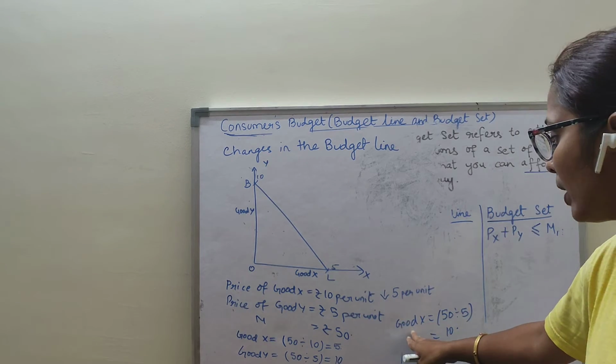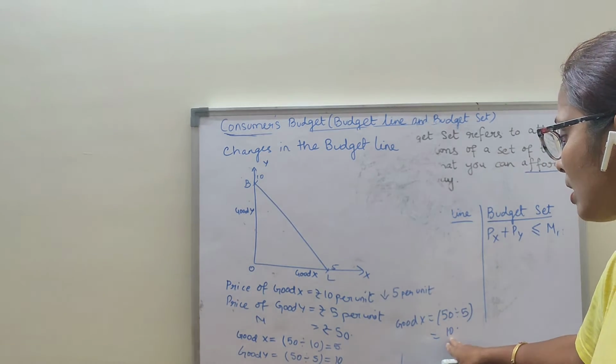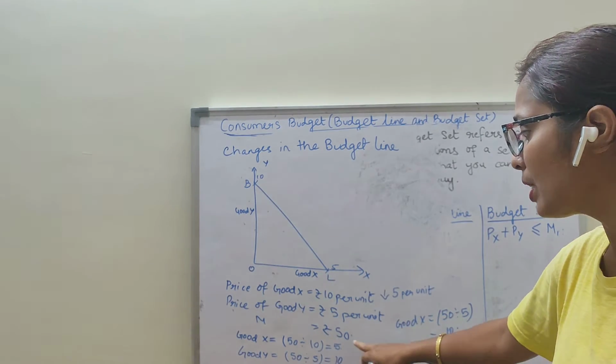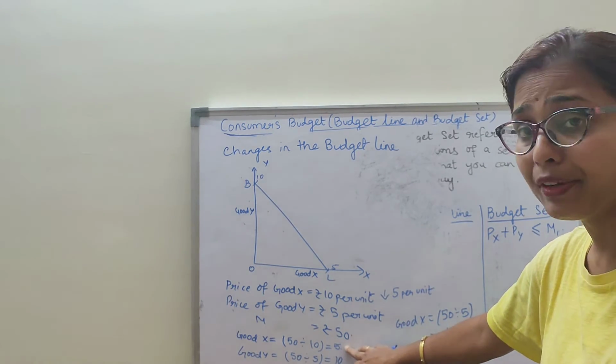Now what happens when the price of good X falls? I can purchase the maximum of 10 units. Previously I was purchasing how many units of X? 5 only.